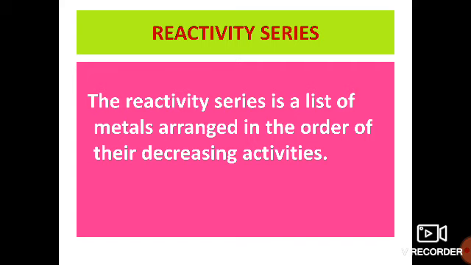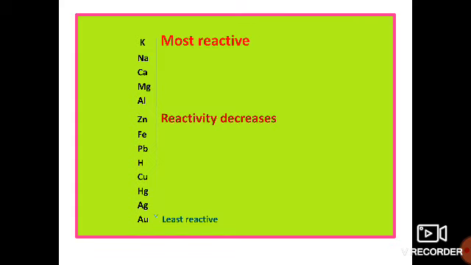Next is reactivity series. The reactivity series is a list of metals arranged in the order of their decreasing activities. Here you can see that at the top the most reactive metal is there, and at the bottom the least reactive metal is there. The first one is potassium, then sodium, calcium, magnesium, aluminium, zinc, iron, lead,